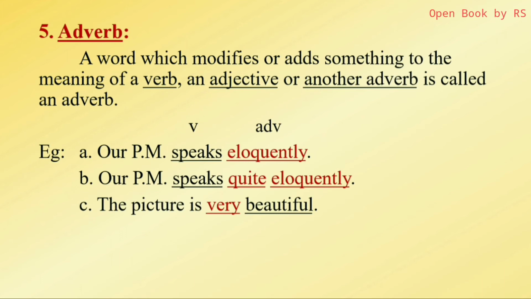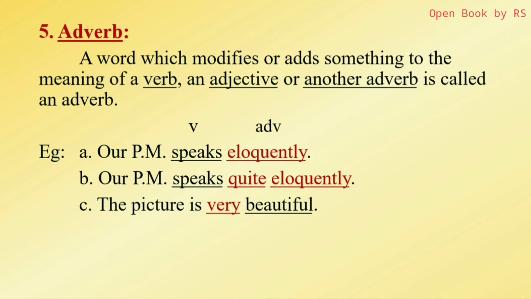Next, a similar example. Our Prime Minister speaks quite eloquently. Here, quite modifies or adds something to the meaning of eloquently, that adverb. So the second adverb is another adverb called quite eloquently. Speaks is the verb, eloquently is the first adverb, and quite eloquently is the second adverb. Like this.